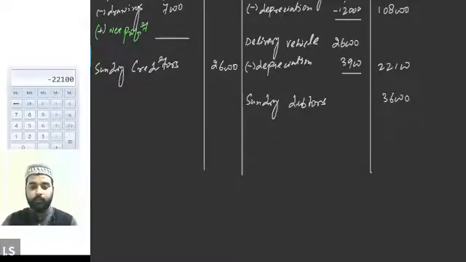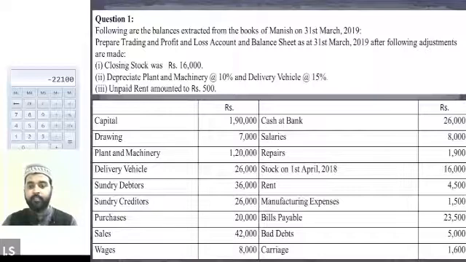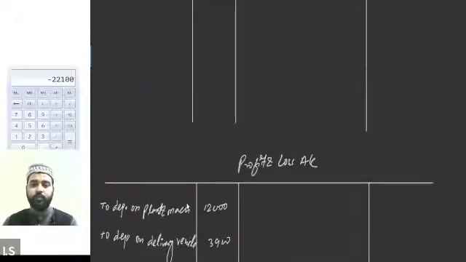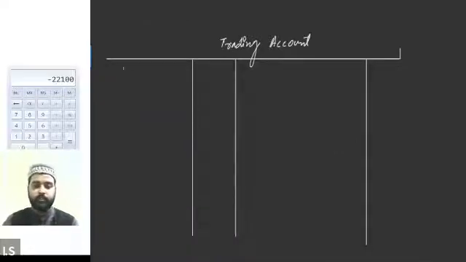Then next item after that is purchases. So purchases are 20,000 and there is no adjustment entry regarding the purchases as well. So purchases will be directly written in the trading account. Yes or no? Purchases will be written in the trading account or the profit and loss account? Trading. Written in the trading account. So we will write down to purchases.